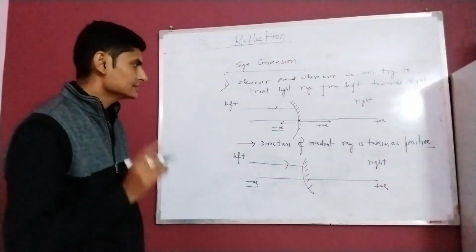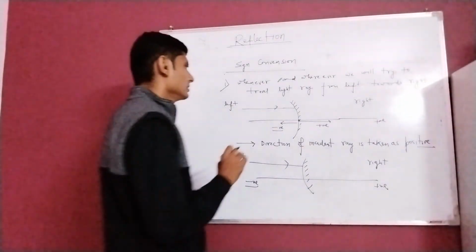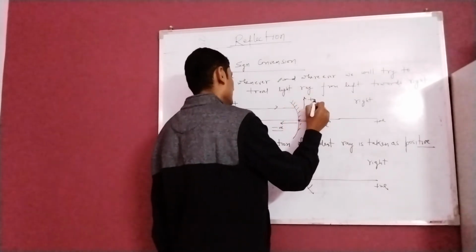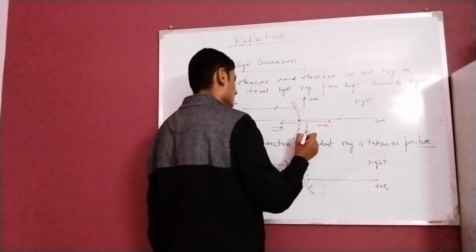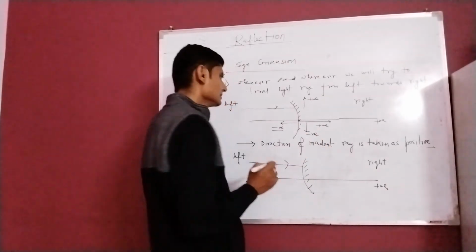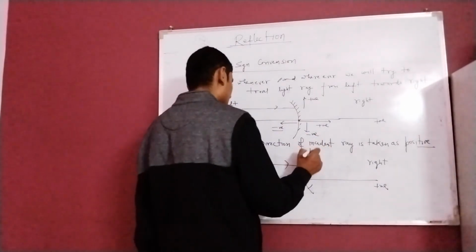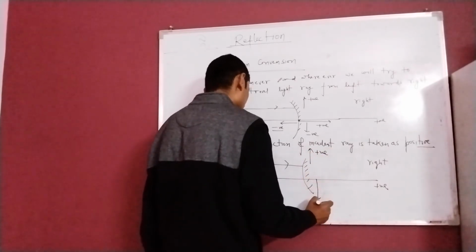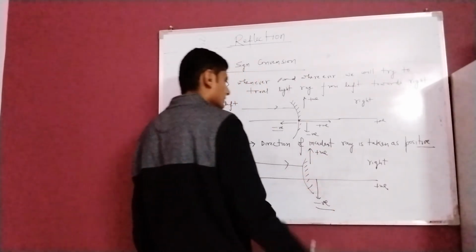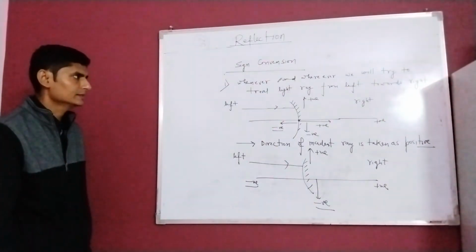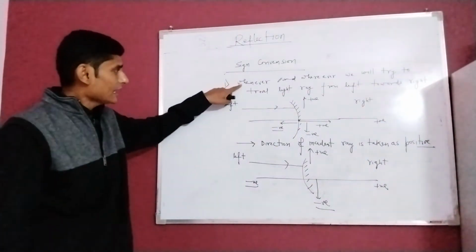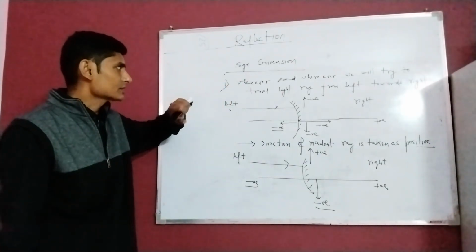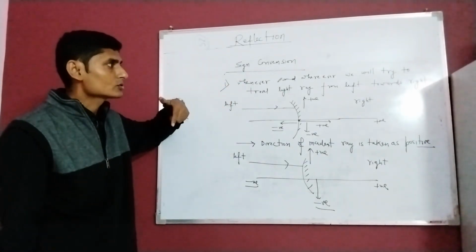Second thing is that generally the vertically upward direction is taken as positive, and the vertically downward direction is taken as negative.